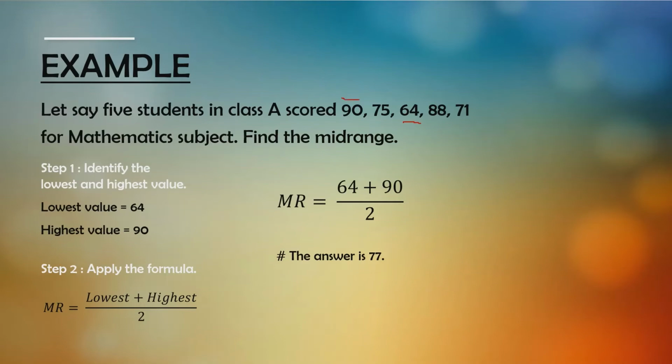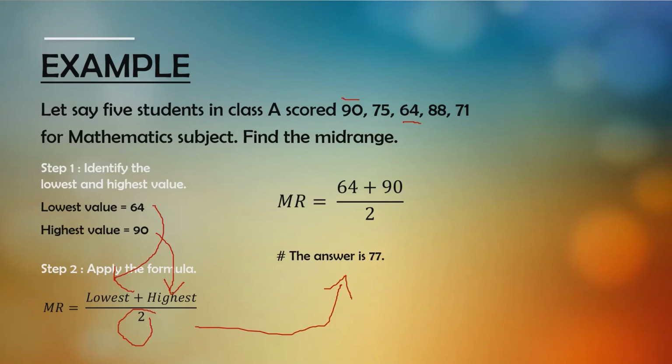Alright, with that identified, we can straight away apply the formula where 64 is put here, and then the highest, 90, is put here, and then since it's an average, we are going to divide by 2, and hence we are able to calculate that the answer is 77.